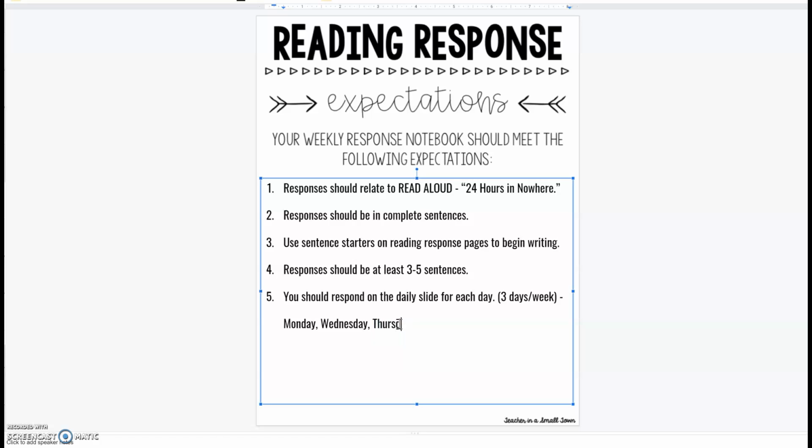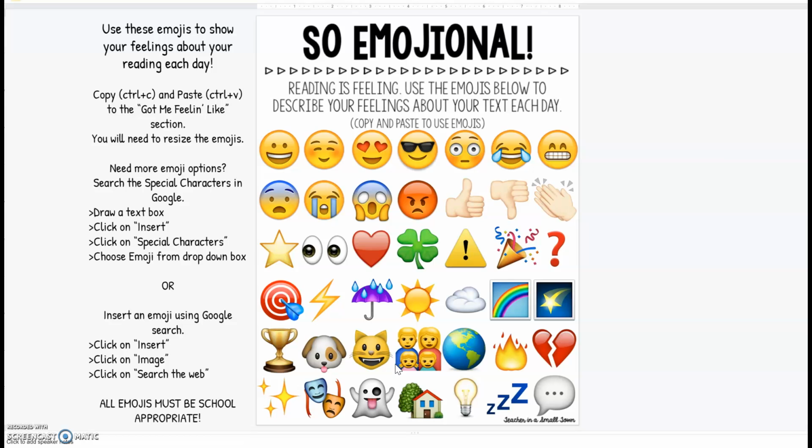The district has changed kind of the days that you're going to be working on assignments from your classroom teacher. So this will be done on Monday, Wednesday, and Thursday. Okay, so here's what I'll be looking for in each of those days. Then you actually get to go in, you can copy and paste the emojis from this sheet. It tells you right over here how to use them. Okay, you're going to copy and paste the emoji with your feelings about the reading each day.